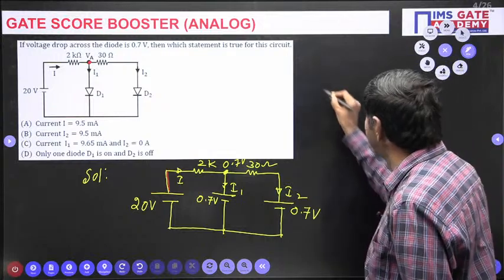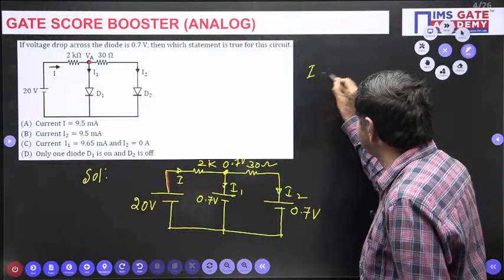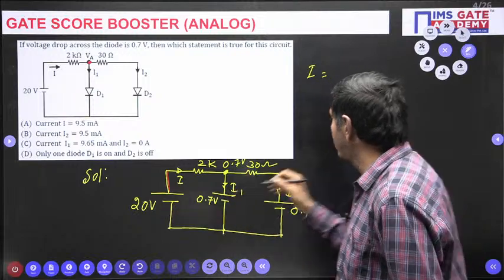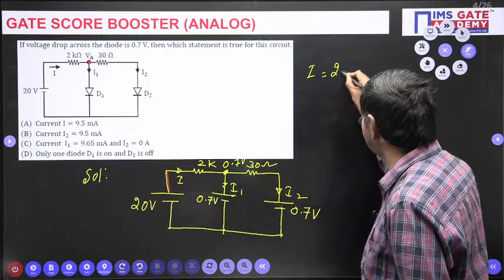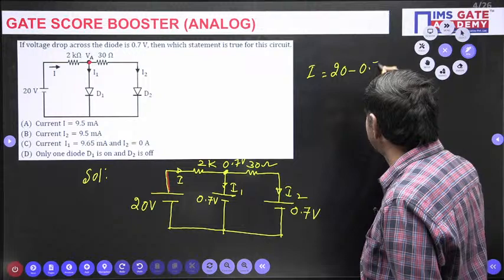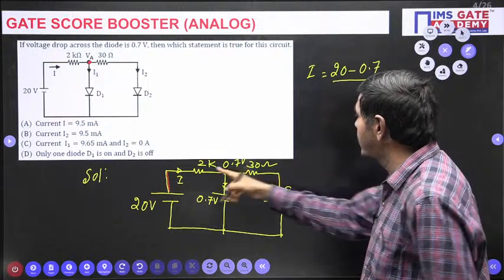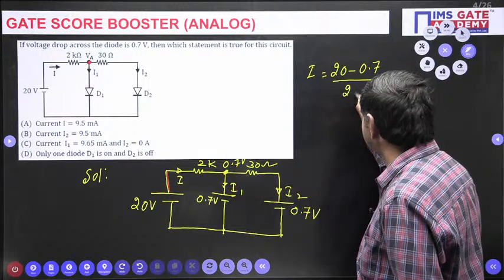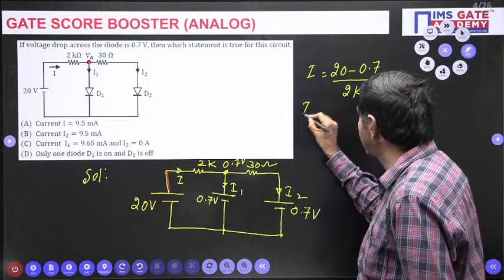I wish to find I here. 20 minus 0.7 is 19.3, divided by 2K. What is I?